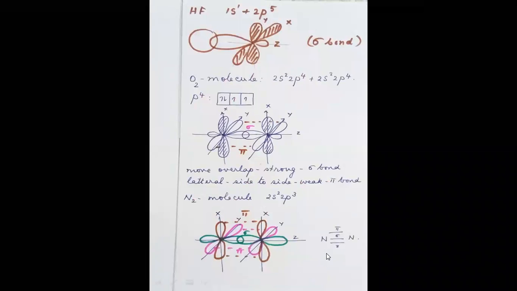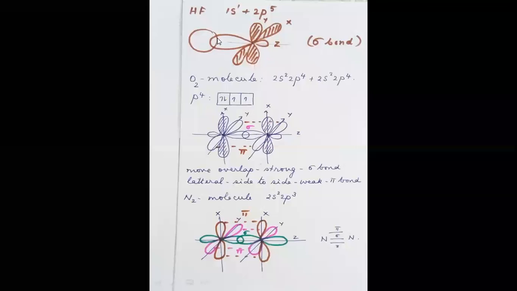Now you can see the overlap between hydrogen and fluorine. Hydrogen has one s orbital. As we discussed in the previous case, fluorine has px and py orbitals which are complete, with two electrons each, and not available for bond formation, and only the pz orbital is available.